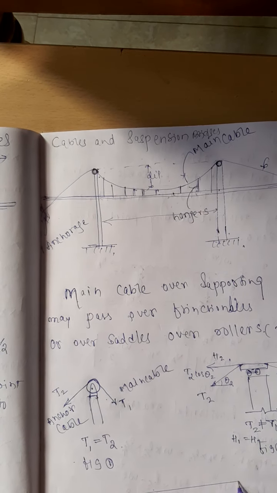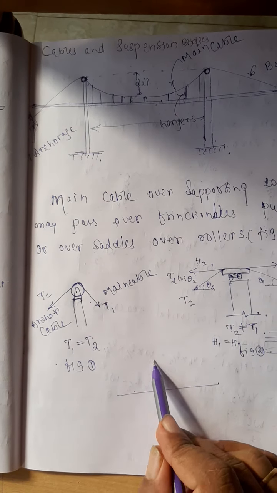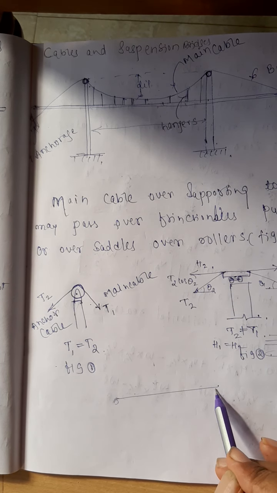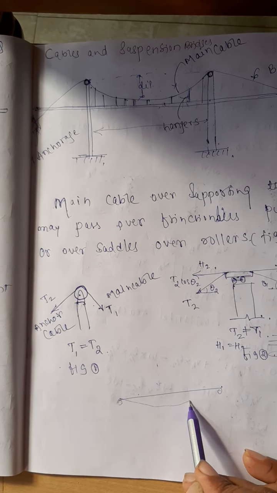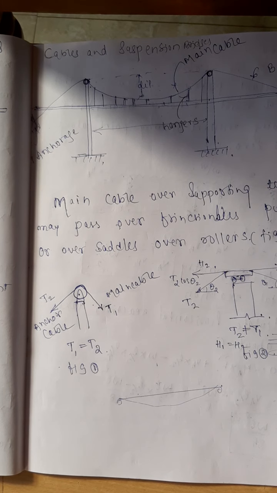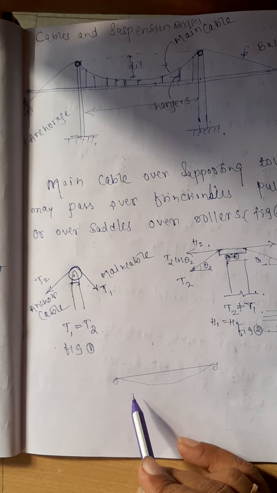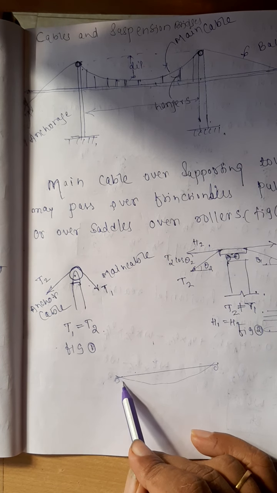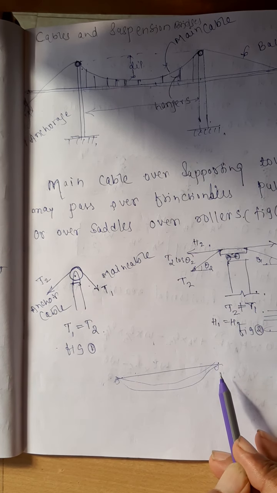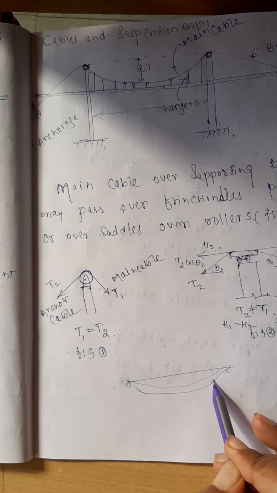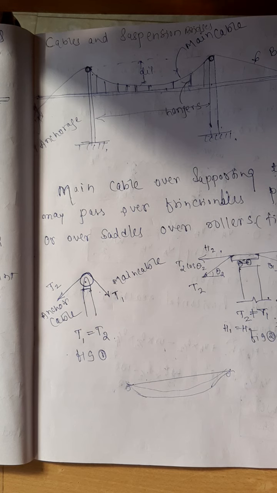Whenever we take any cable and apply the load, based on the load that you are applying and the supports where you are holding it, if you are applying less load, the cable will take a shape like this. If you are applying more load, the shape of the cable will become something like this. The deflected shape of the profile is controlled by the load that you are applying.